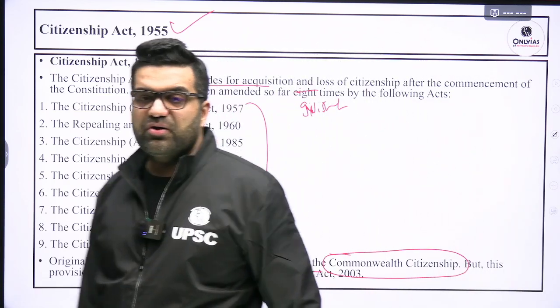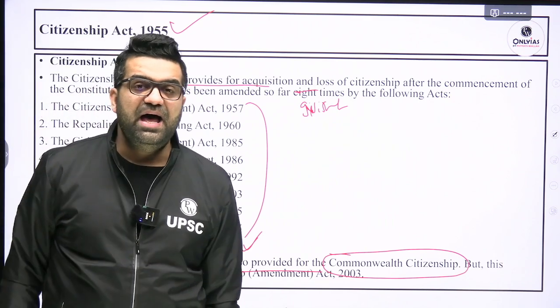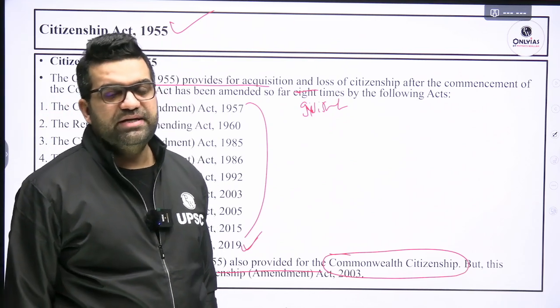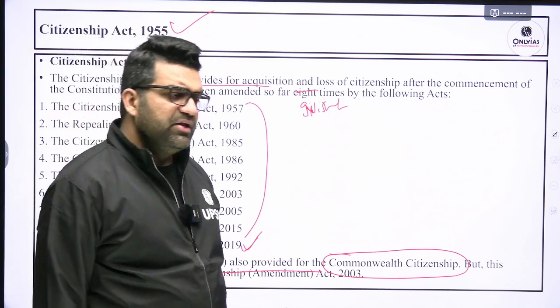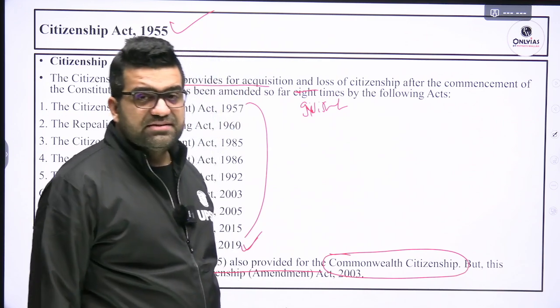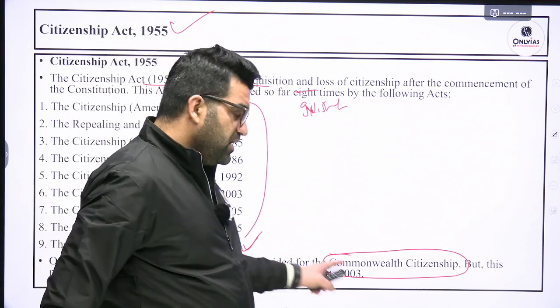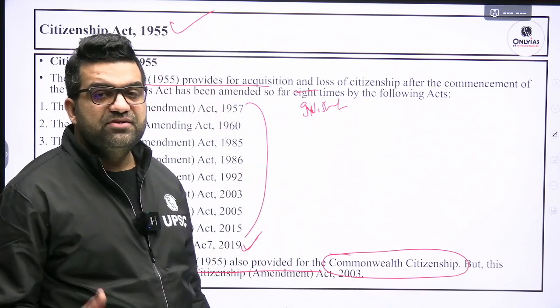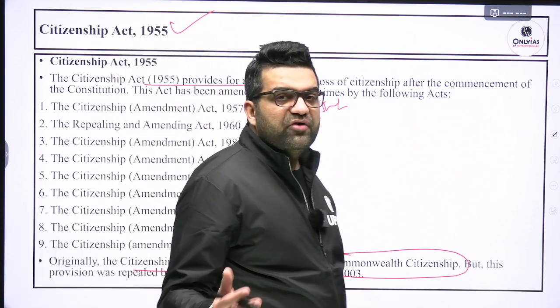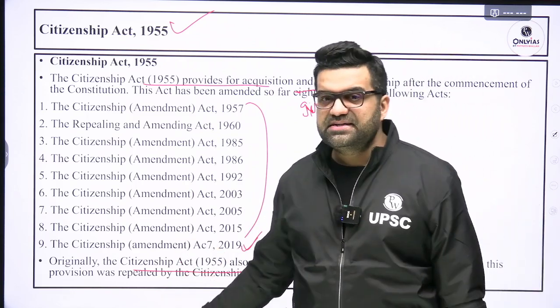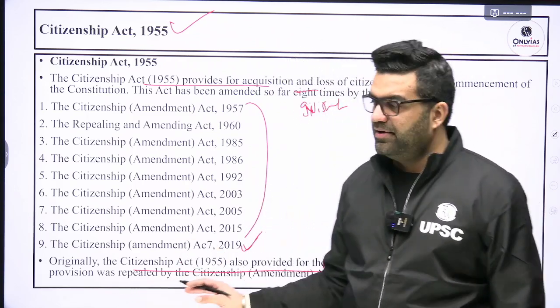Anybody belonging to the Commonwealth of Nations, the erstwhile British colonies, countries like South Africa, etc., would also be welcomed into India as citizens of India. But this was deleted in 2003 on the basis of the L.M. Singhvi Committee report of 2002, Atal Bihari Vajpayee era. So Commonwealth citizenship was deleted, right?